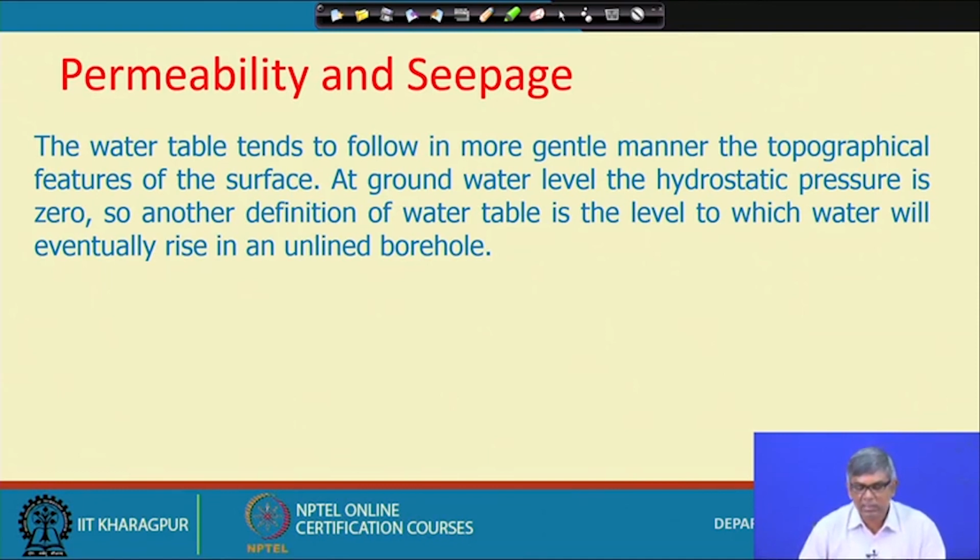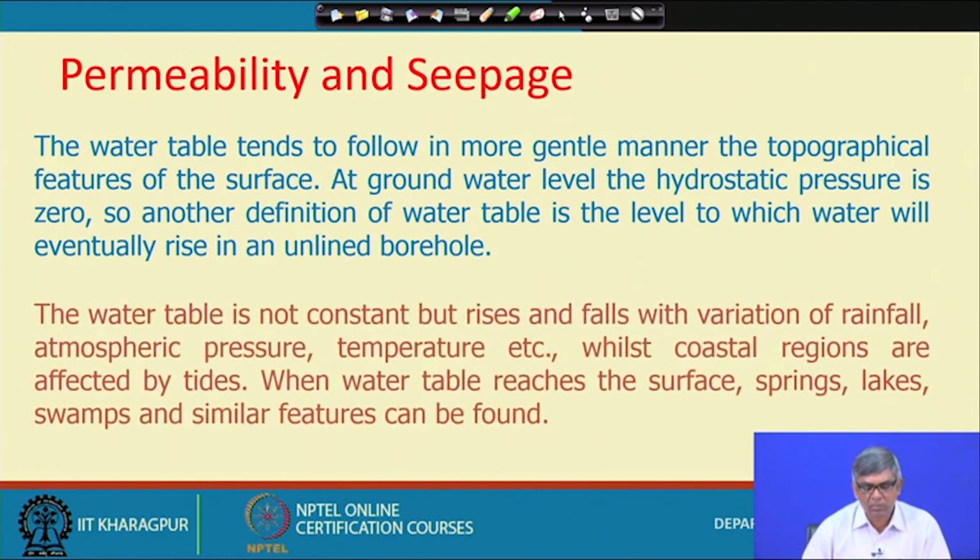At groundwater level, the hydrostatic pressure is 0. That is important: many times there will be short answer questions and MCQs on this, and you have to remember that at groundwater level the hydrostatic pressure is 0. Another definition of the water table is the level to which water will eventually rise in an unlined borehole. If I make a borehole, since it is at atmospheric pressure, water will come up to that level, and that is the water table.